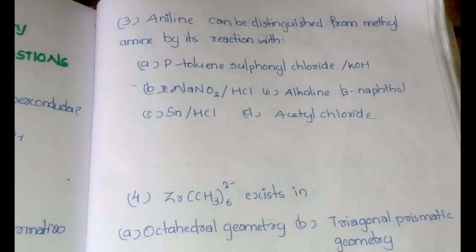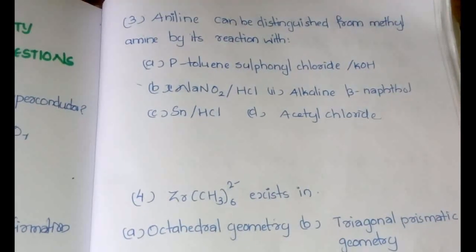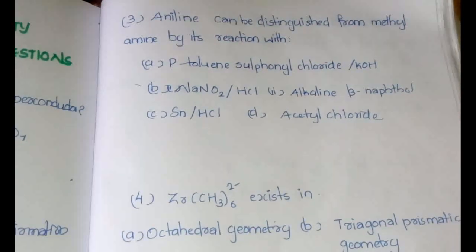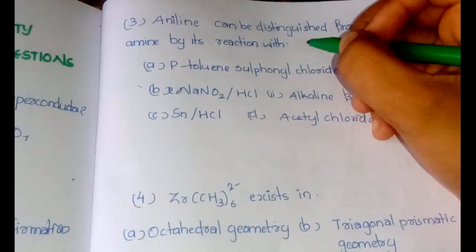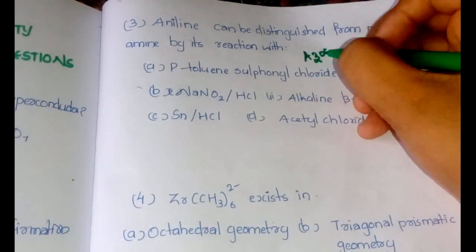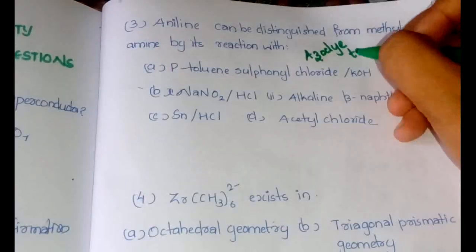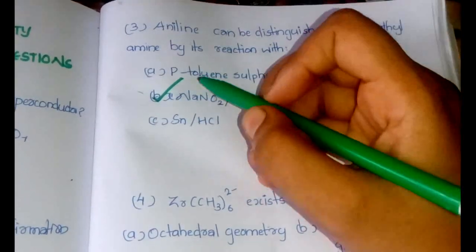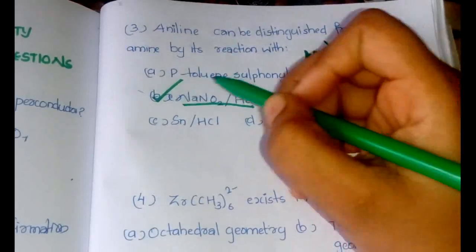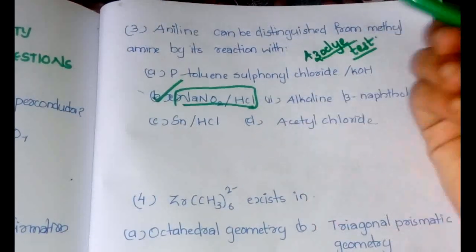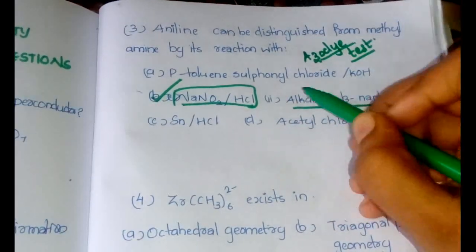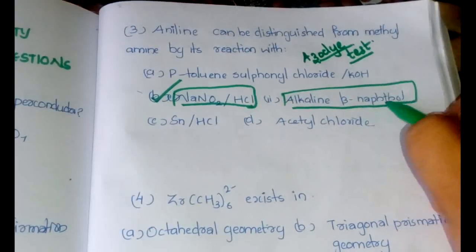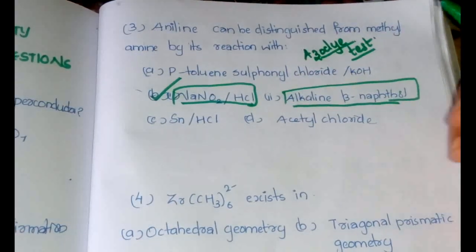That is how we distinguish primary, secondary and tertiary alcohols using the Victor Meyer test. The third question is, aniline can be distinguished from methylamine by its reaction with what? The test is the azo dye test, which consists of two steps, and that is option B. First the amine reacts with NaNO2 and HCl, followed by alkaline beta-naphthol, and this gives the differentiation.